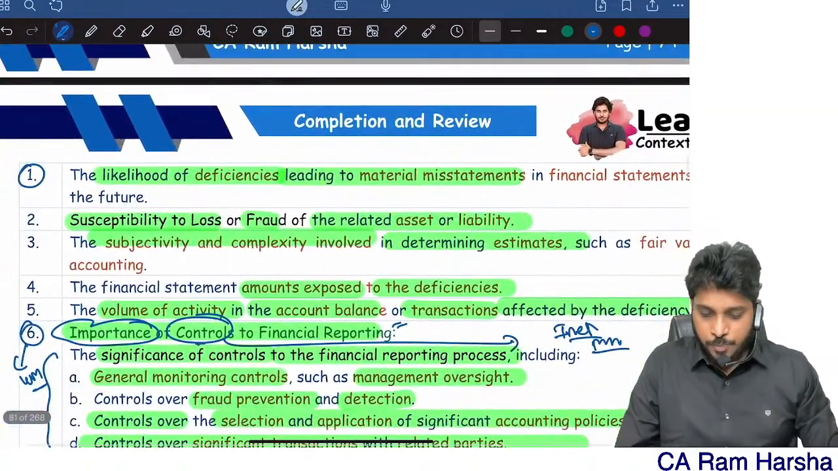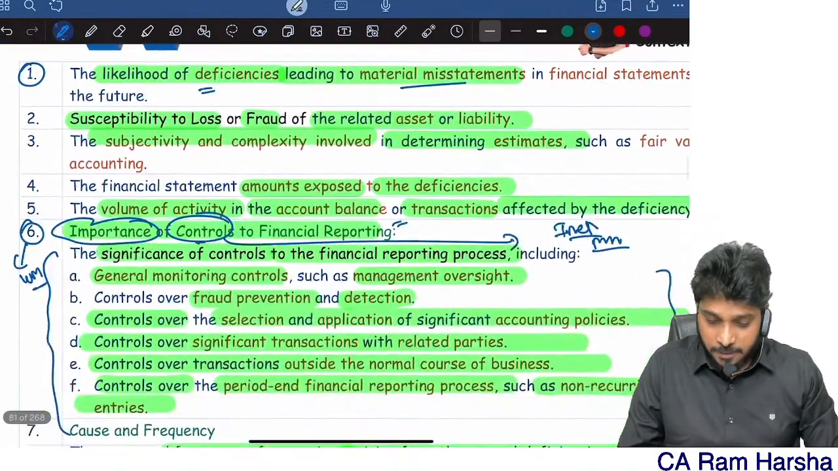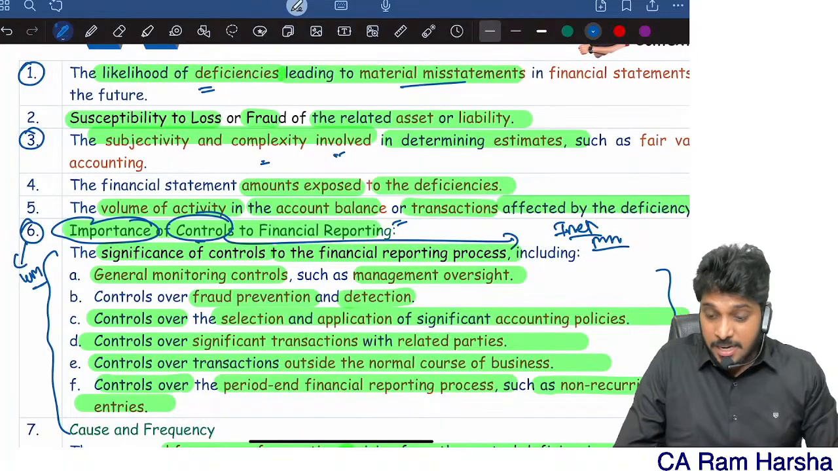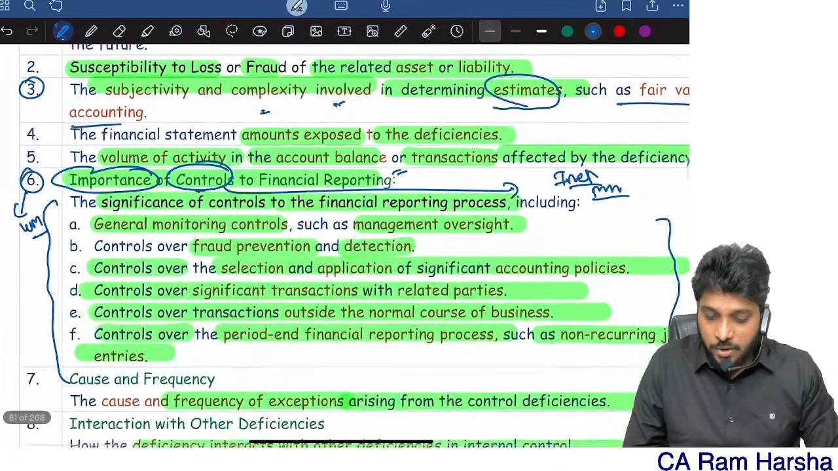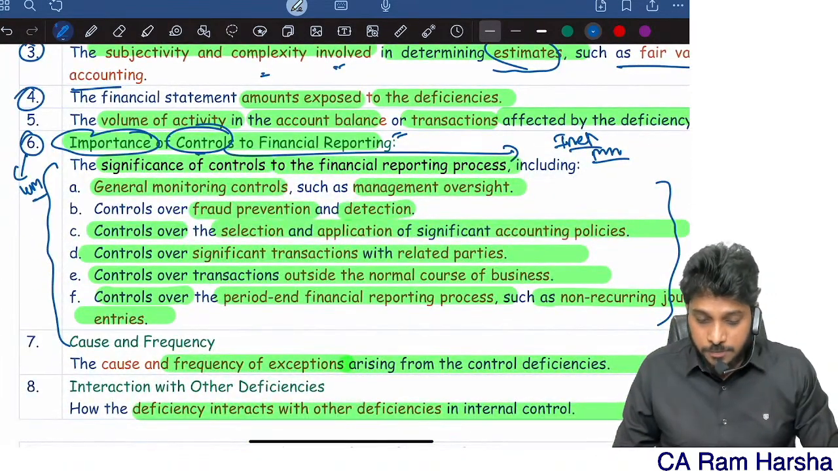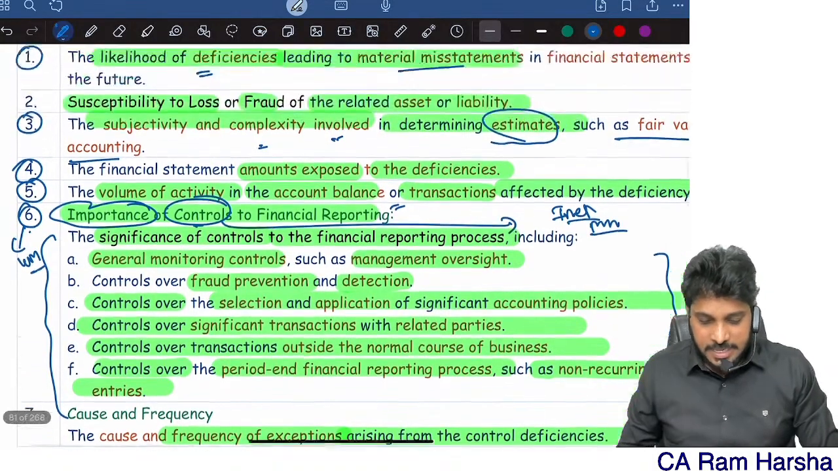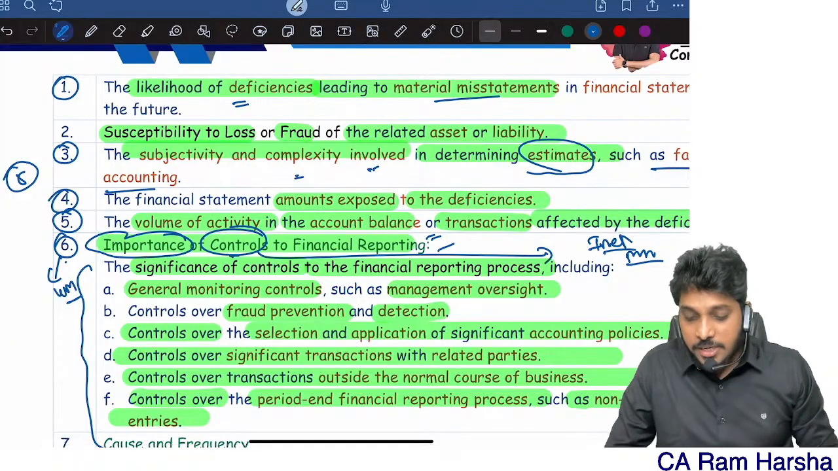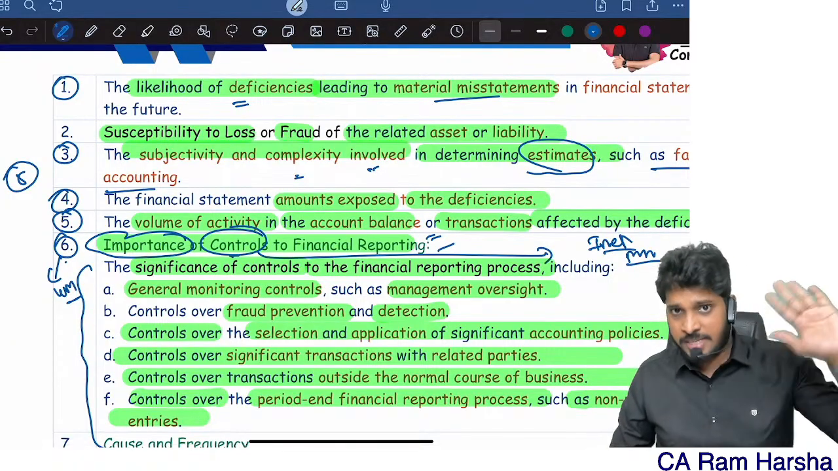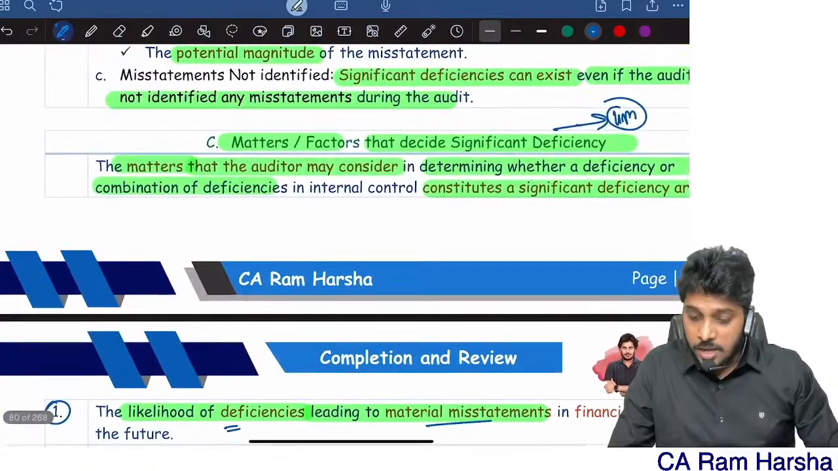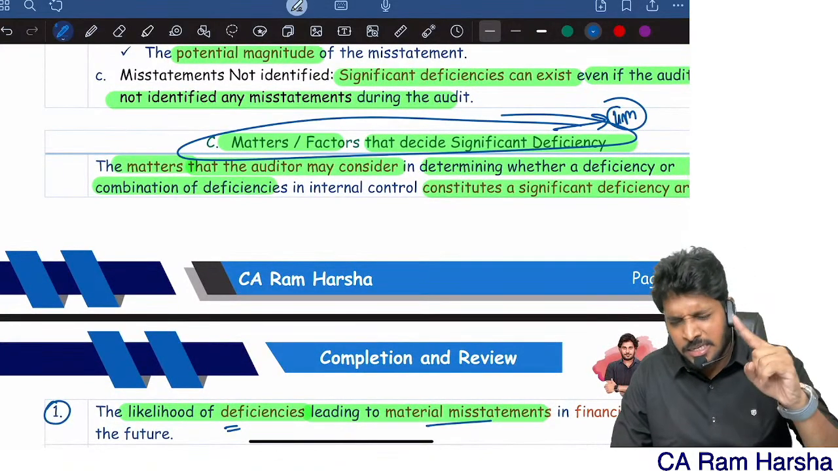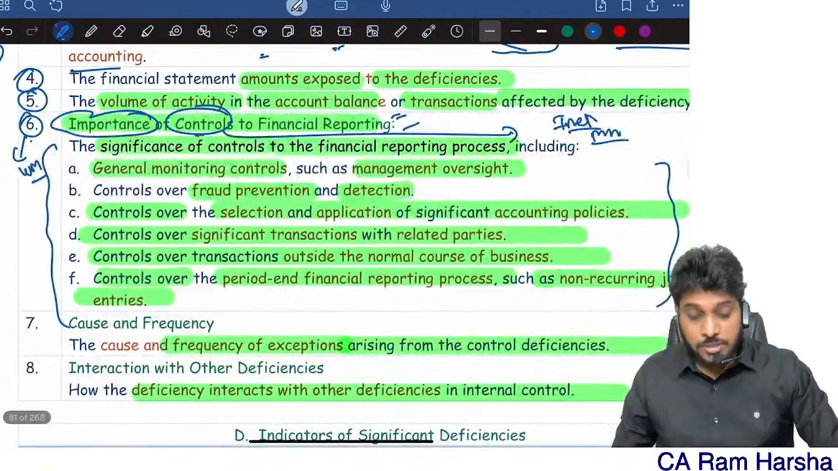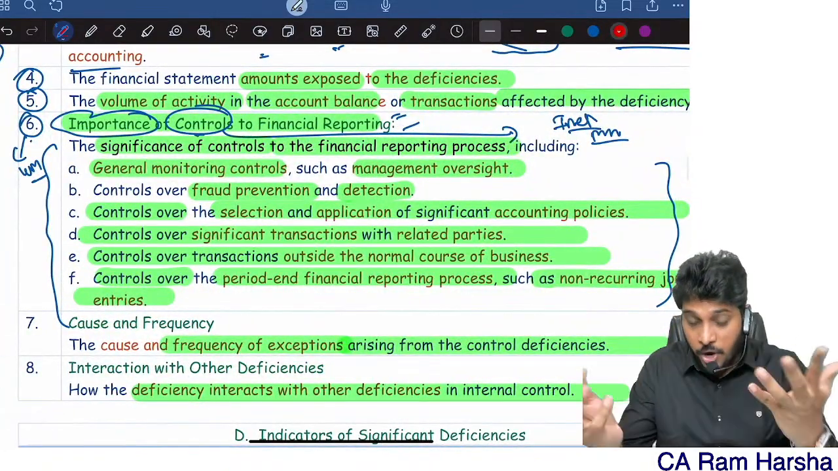So first point, likelihood of deficiencies leading to a mistake; subjectivity and complexity involved, especially in accounting estimates such as fair value accounting estimates; amount exposed; volume of activity; and the importance of control to financial reporting. So these 5 points are enough, the main points. If the question is on matters that decide whether a deficiency is a significant deficiency or not, that's enough. Now sometimes in the exam the examiner will go beyond.